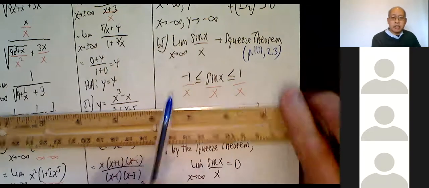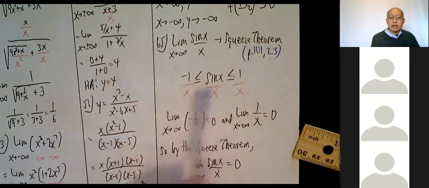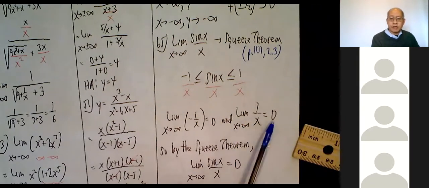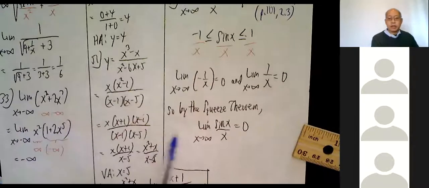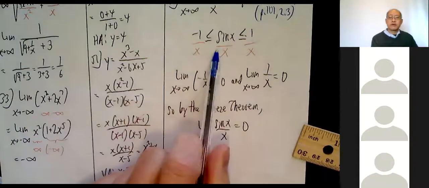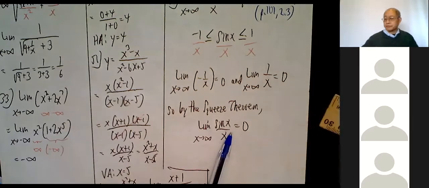Okay, the smallest function, -1 over x, approaches 0 as x approaches infinity. The biggest function, limit as x approaches positive infinity of 1 over x, is also 0. Okay. If I plug in a billion, -1 over a billion is almost nothing. Positive 1 over a billion is also like nothing. So therefore, by the Squeeze Theorem, the limit as x approaches infinity of the in-between function, sin x over x, is equal to 0. Okay. So that's that, and I wanted to show you quickly the graph.